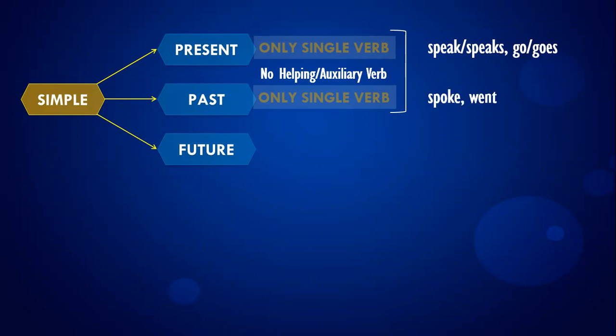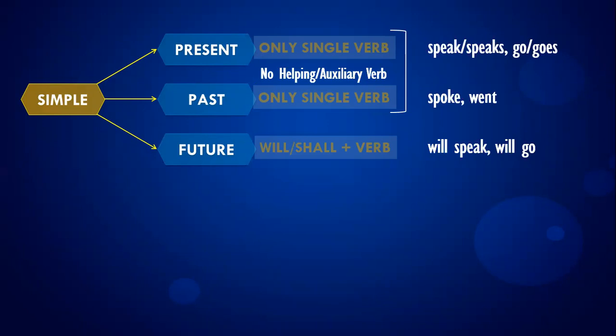When we move on to future tense and the rest of the tenses, they all carry two verbs each. That is, the first one is the helping verb, while the second verb is always the main verb. For example, in simple future, in the place of helping verb, we use will or shall, and the singular verb, that is, will speak or will go. So in this manner, we have learned how the tenses in the simple tense are formed.